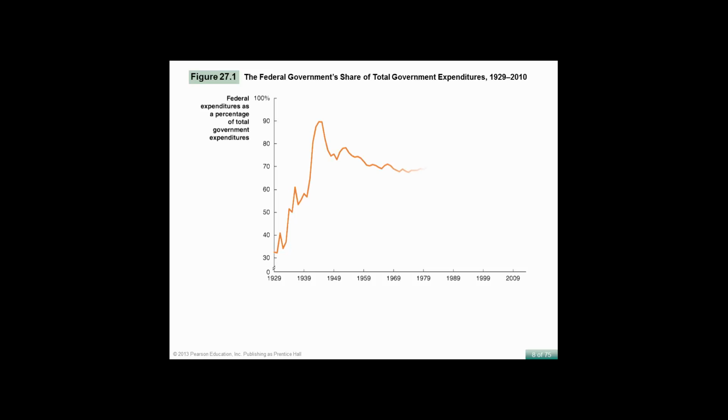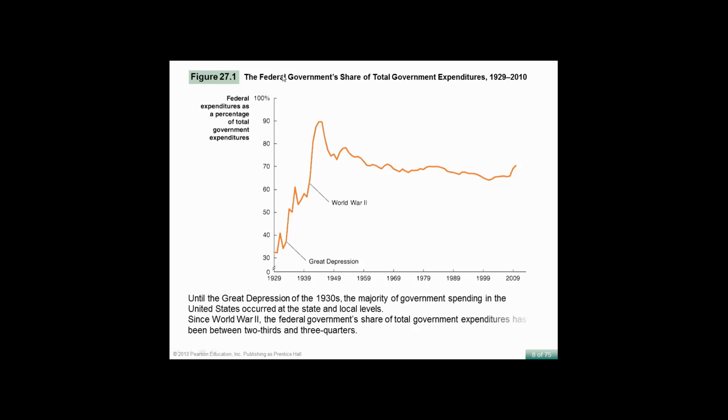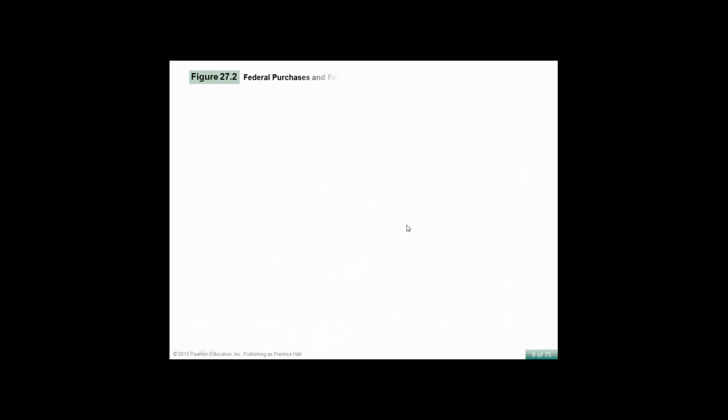So let's look at total government expenditures as a percentage of GDP. The federal government's share of total government expenditure. Until the Great Depression of the 1930s, the majority of government spending in the United States occurred at the state and local level. After World War II, the federal government's share of total expenditures has been between 2/3 and 3/4 of all government expenditures.